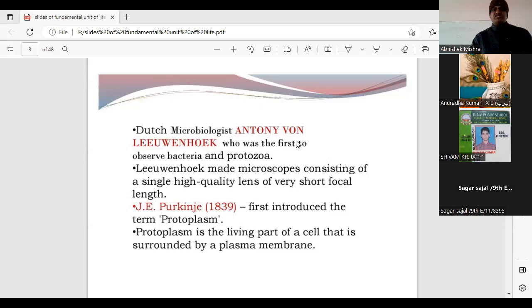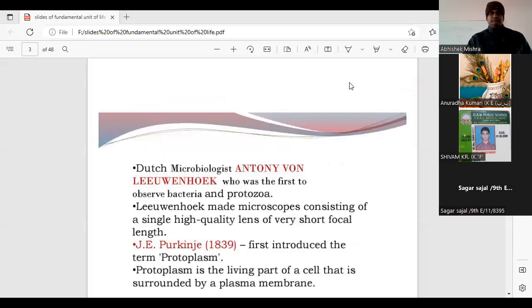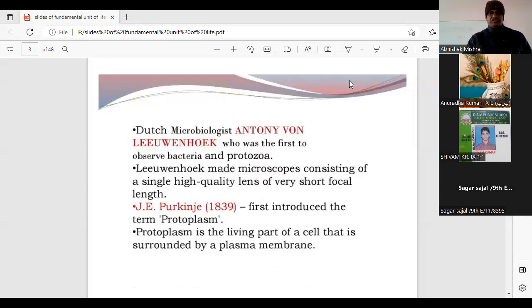If we are saying the protoplasm is the living part of the cell, which is surrounded by the plasma membrane, then which two parts of the cell are enclosed by the plasma membrane and constitute the protoplasm? Please answer through the chat box.